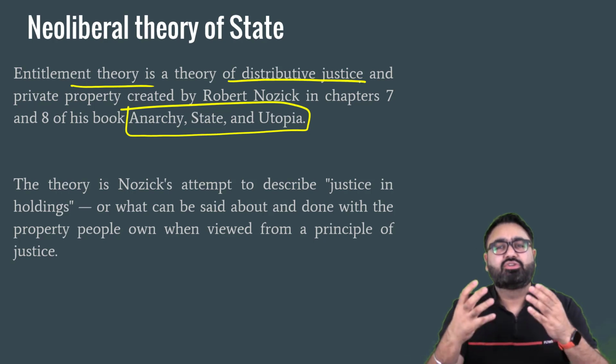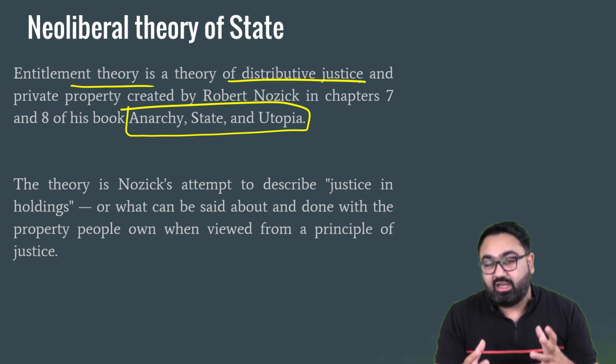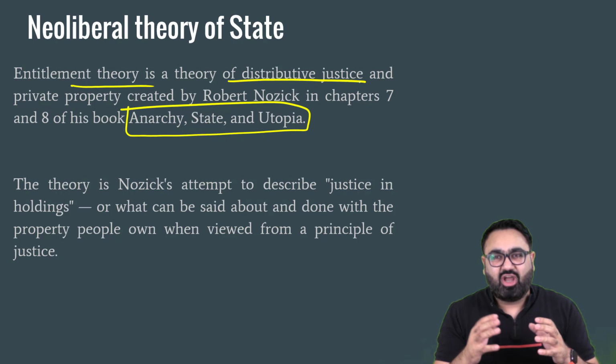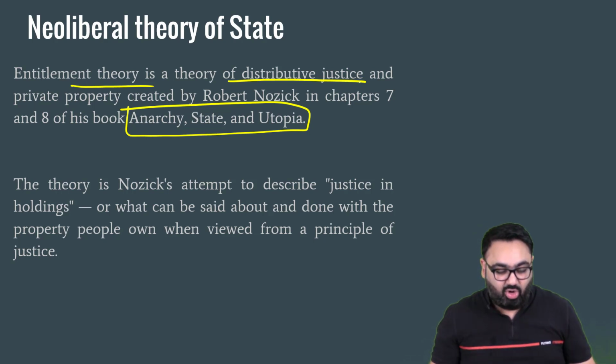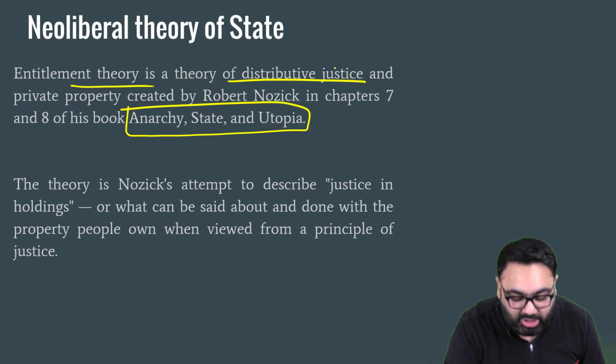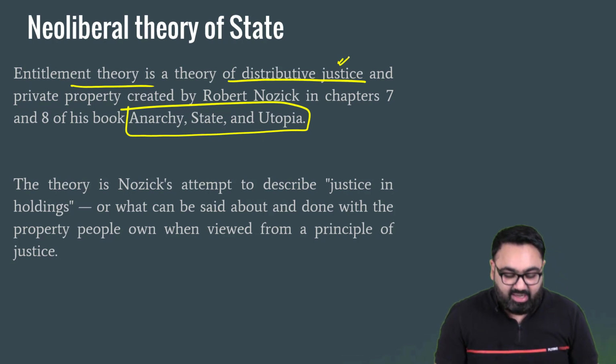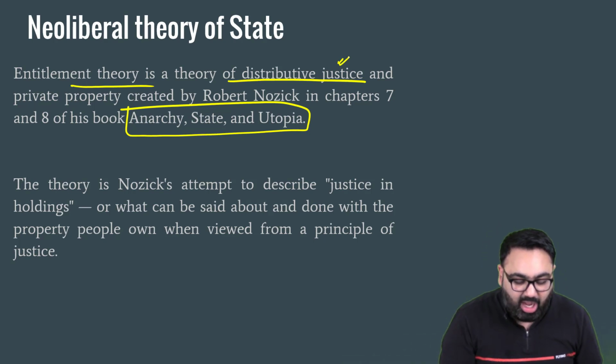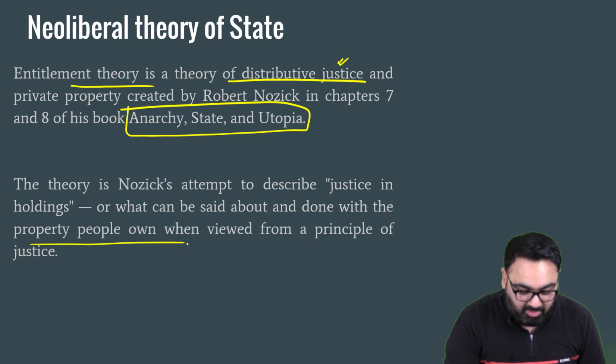That is, how do you distribute resources in the society, those resources specifically which are limited in quantity. So entitlement theory basically talks about distributive justice. He mainly, as I said, talked about how the property will be owned by people.